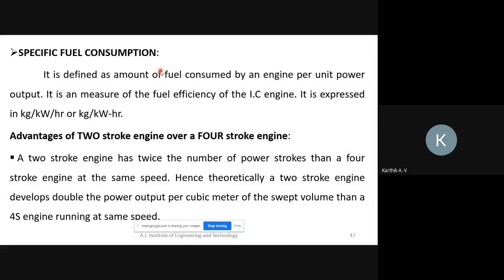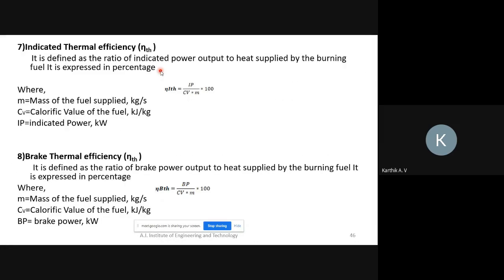It is expressed in kg per kilowatt per hour. So for this many kilowatts of power output, how much fuel is consumed, that is specific fuel consumption.